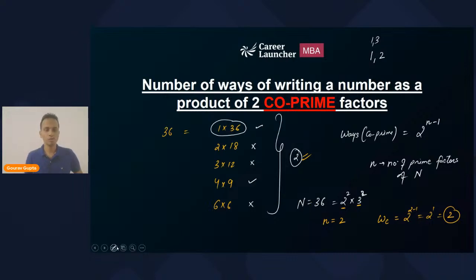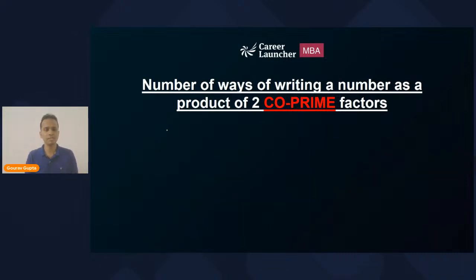So this is the formula for the number of ways of writing a number as the product of two co-prime factors. Let's take another example. Let's say N is 2 raised to the power 5 multiplied by 3 raised to the power 2 multiplied by 7 raised to the power 1 multiplied by 11 raised to the power 2. Let's say this is the prime factorized form of the number. All of you quickly, first of all, give me the number of factors of this number.